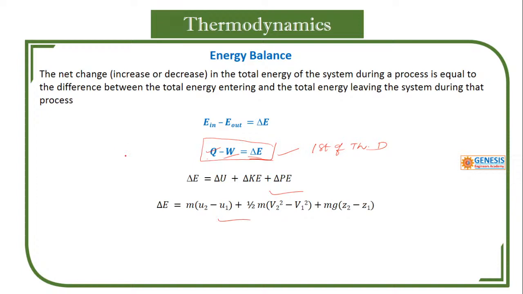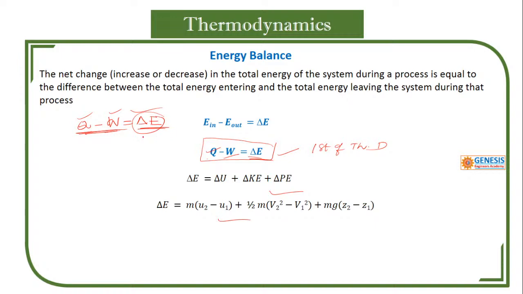But mathematically for first law, that is Q minus W is equal to delta E. So it is added, work is done, or all these things. So we use another thing, that is net.